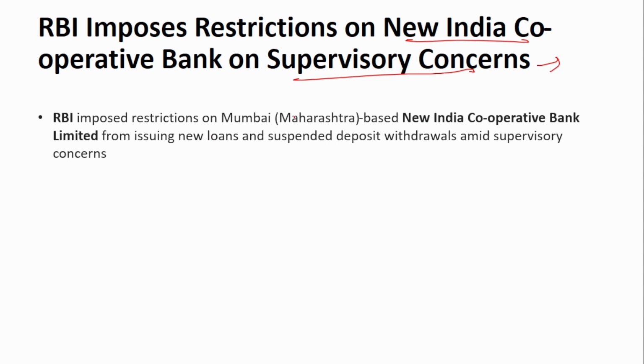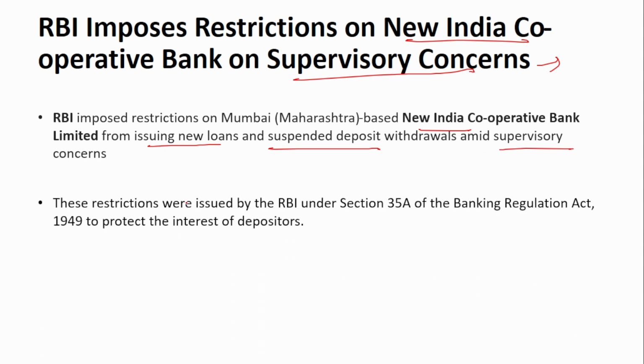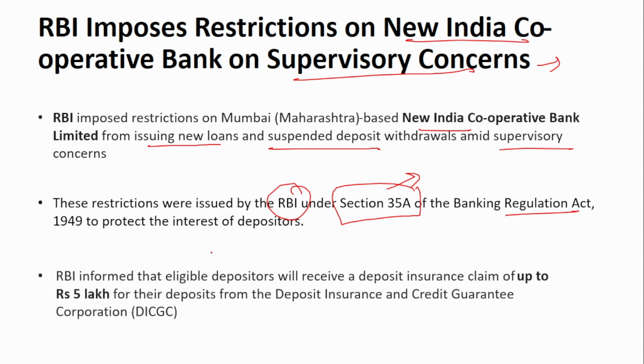RBI imposed restrictions on the Mumbai-based New India Cooperative Bank Limited from issuing new loans and suspended deposit withdrawals amid supervisory concerns. These restrictions were issued by the RBI under Section 35A of the Banking Regulation Act 1949. Again, as in the previous news, it was done under Section 35A. RBI informed that eligible depositors will receive deposit insurance of up to 5 lakh on their deposits from the DICGC, that is the Deposit Insurance and Credit Guarantee Corporation.